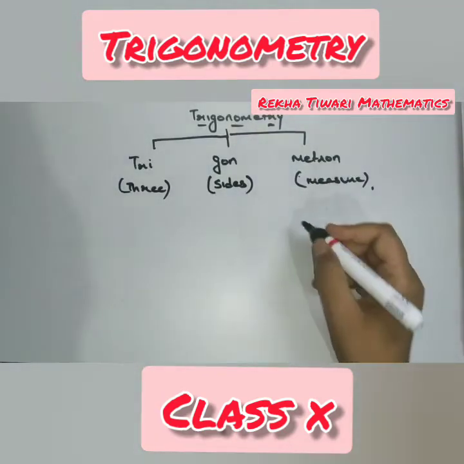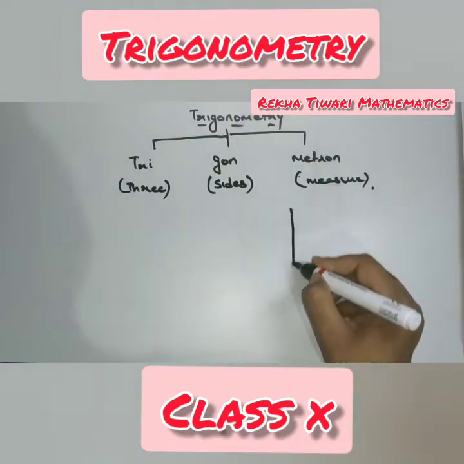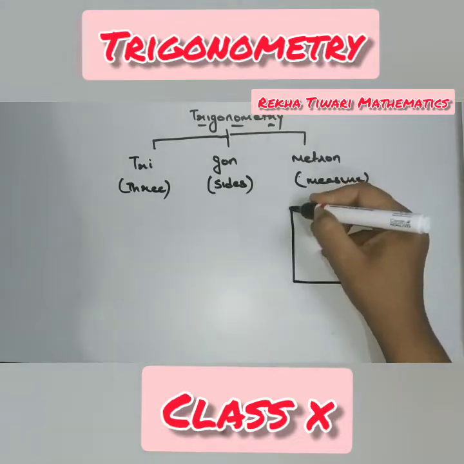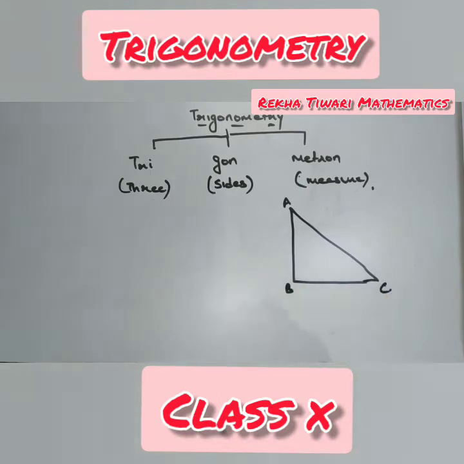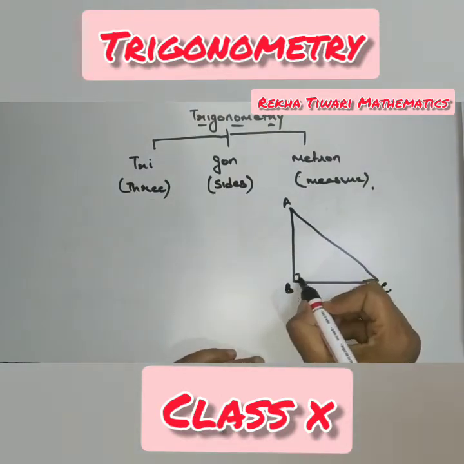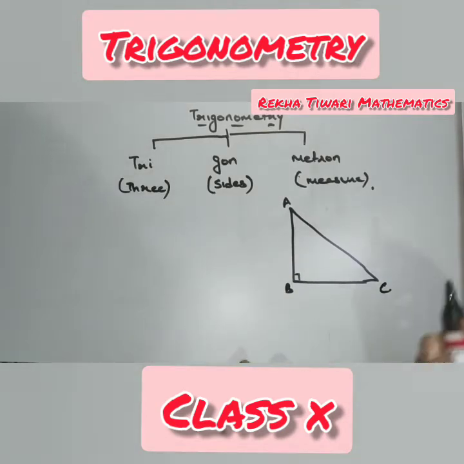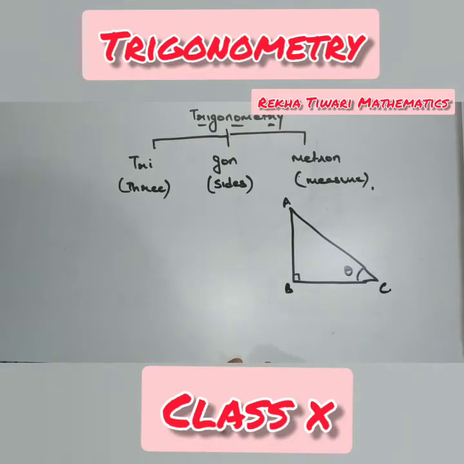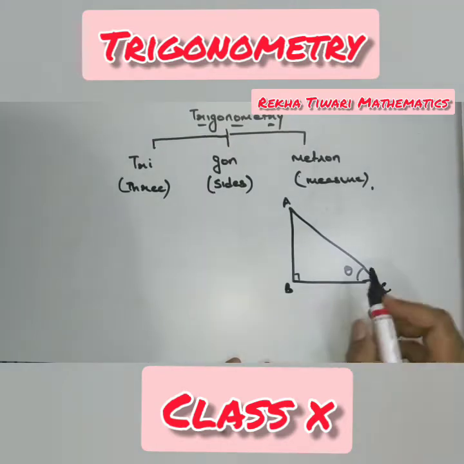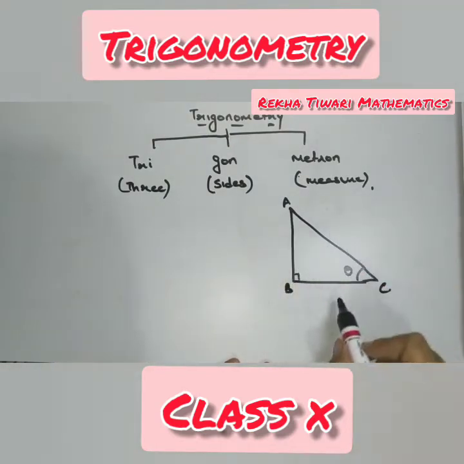Look here. Basically, we are talking about the right angle triangle when we talk about trigonometry. This is the right angle triangle. In the right angle triangle, angle B is 90 degrees. Here it is theta angle. Let us assume this angle to be theta. Now we have to name the three sides of the triangle.